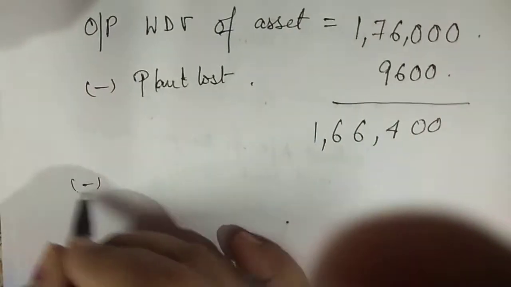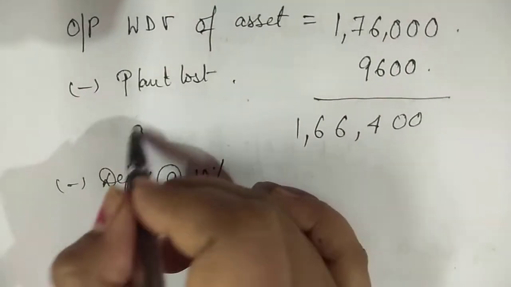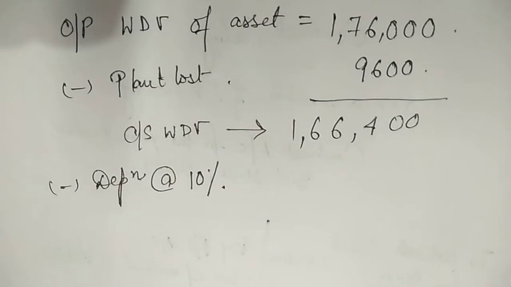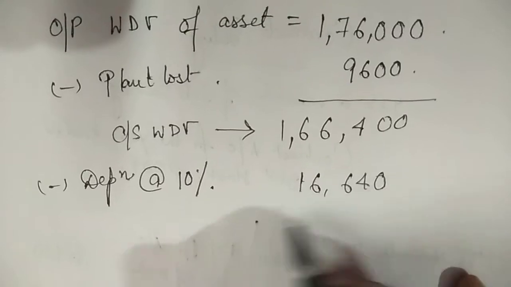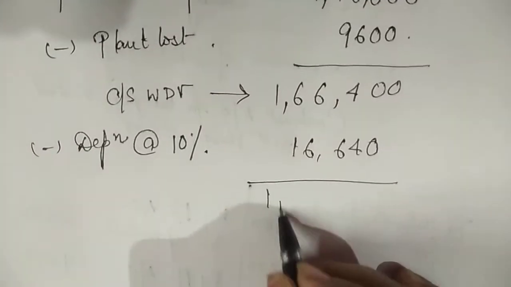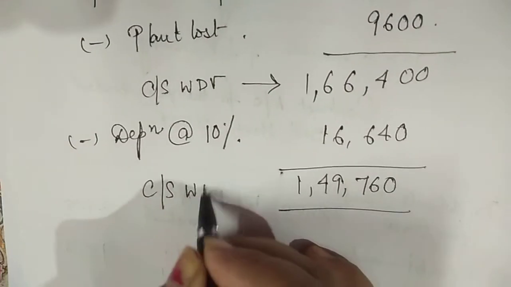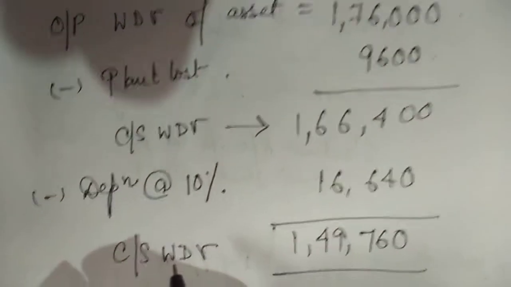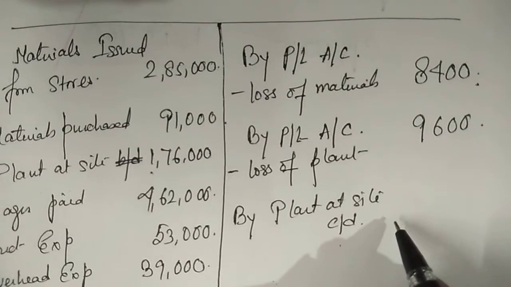From there we'll deduct depreciation at the rate of 10%. This is my closing WDV before charging depreciation, 1,66,400. Depreciation comes to 16,640. Okay, and my closing WDV comes to 1,49,760. This is my closing WDV. So here by plant at site CD will write how much?